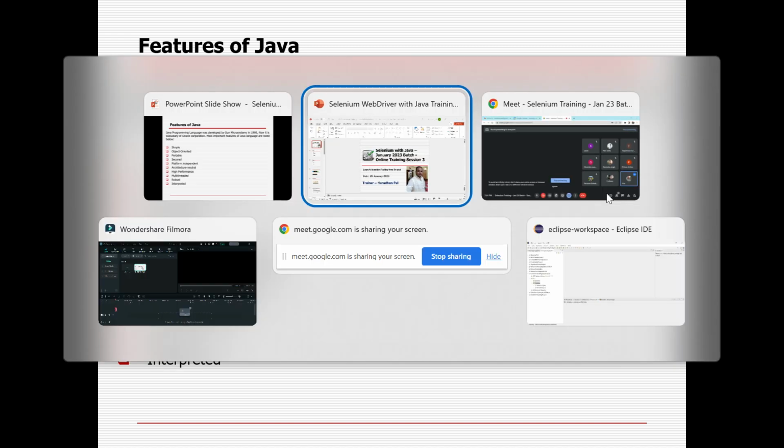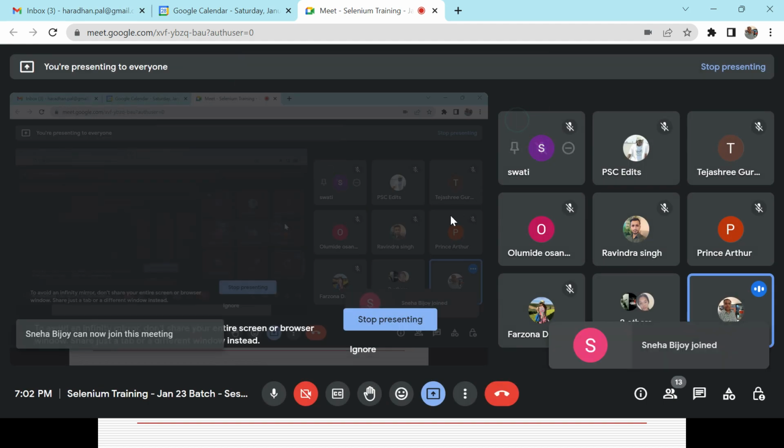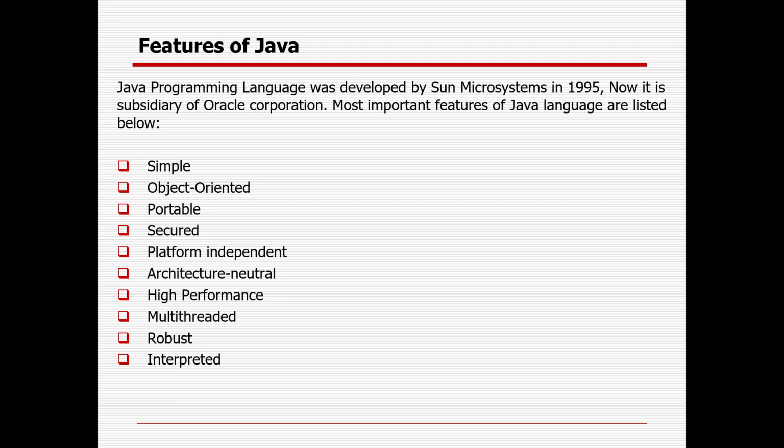Java is a programming language. Whenever some programming language like C, C++ came to the market, other languages followed. Similarly, Java is also one of the important programming languages, still in demand and very popular in the market. Java was developed by Sun Microsystems in 1995. Now it is a subsidiary of Oracle Corporation. That is the reason whenever you want to install Java, you have to go to the Oracle site, sign up, and then install Java. Now I think 1.18 is available, but anyone can install it, that will not be a problem. From 1.8 onward it will work.